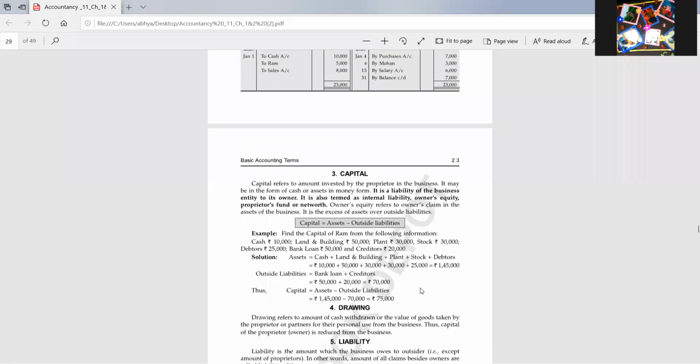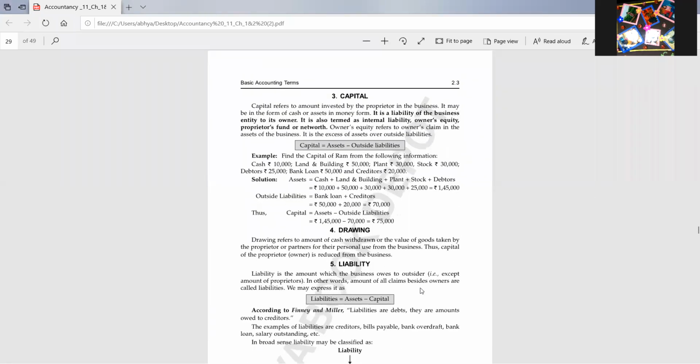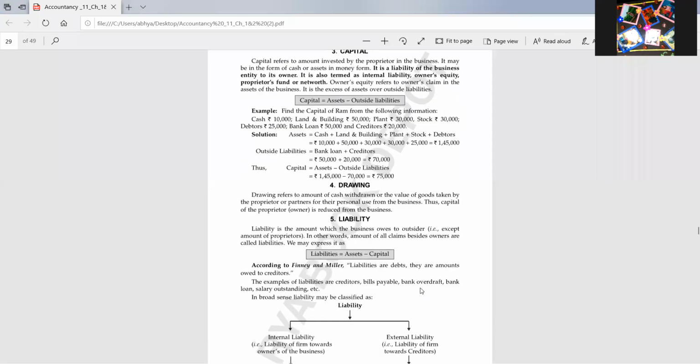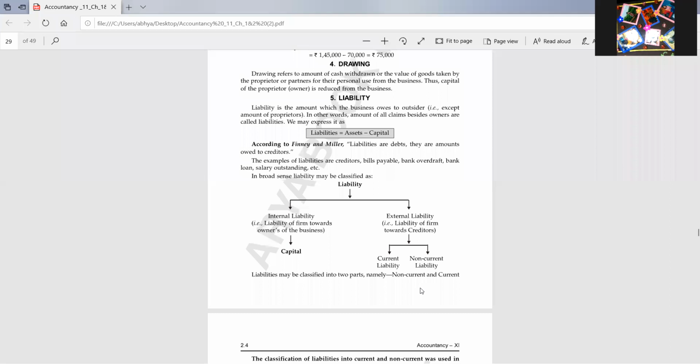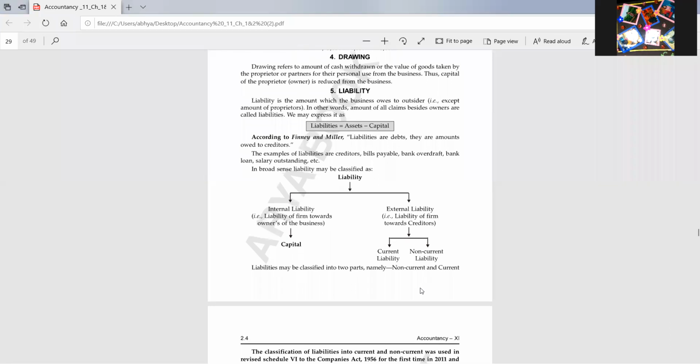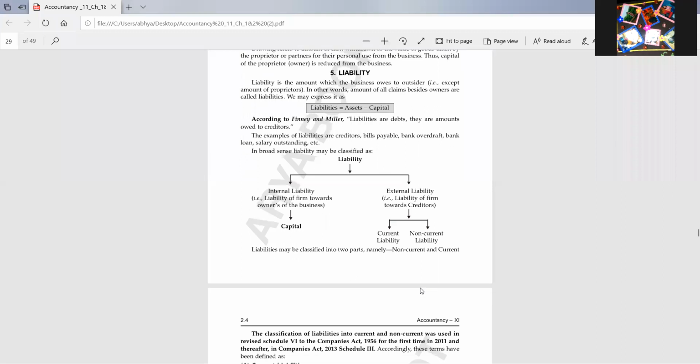Then capital is the amount which is invested by the proprietor in the business to start up the business. Drawing is the amount or goods withdrawn from business for personal use. Liability is the amount which the business owes to outsiders. In short, I'm telling you again, then you will be telling me. I'll be asking by unmuting any of you. So just listen carefully.